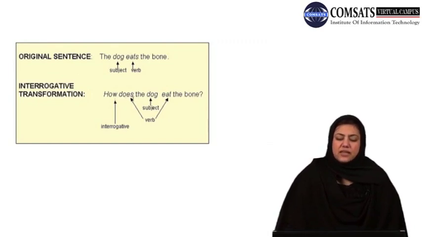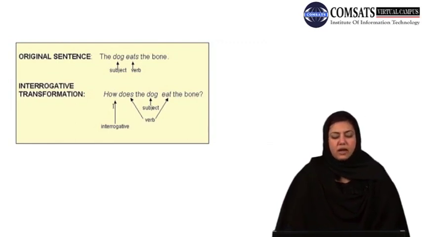How does? Then the dog is to be retained, and the verb eats, because S is changed into does here, it comes before. So what is to be done? This S is to be removed, and you would have eat here. How does the dog eat the bone? Or why does the dog eat the bone? Or when does the dog eat the bone? Or where does the dog eat the bone? Any interrogative word according to the nature of the question or the information that you want to have, you can ask.